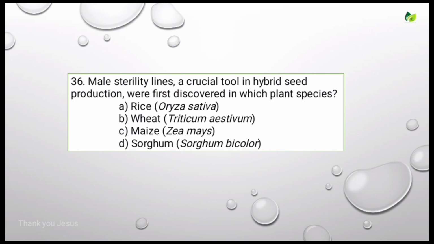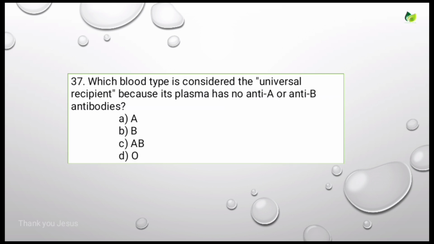Male sterility lines, a crucial tool in hybrid seed production, were first discovered in which plant species? Options are rice, wheat, maize, sorghum. For this, the correct answer is maize. Let's see the next question.